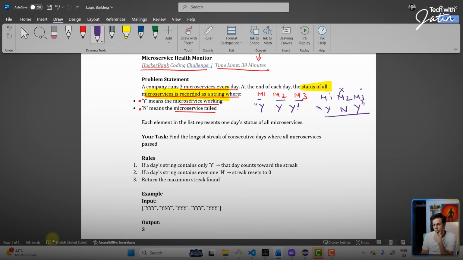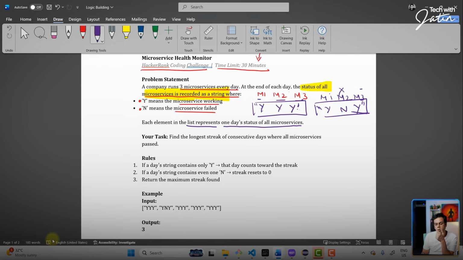Perfect. So over here, guys, this is what the string is going to hold. Okay, it is just going to have either Y or N, but there will be 3 characters because we have 3 microservices. Each element in the list represents 1 day's status of all microservices.